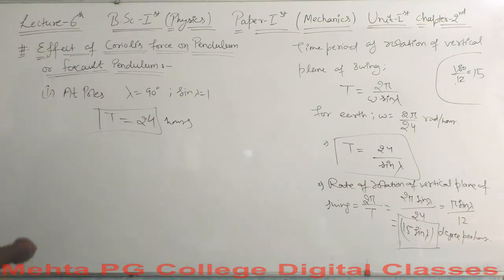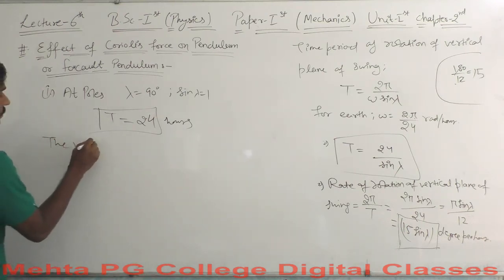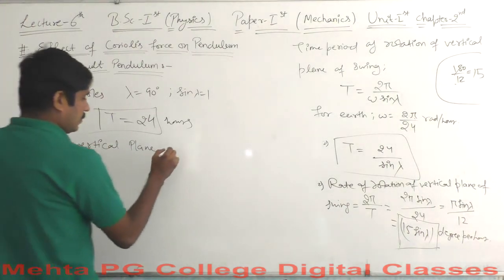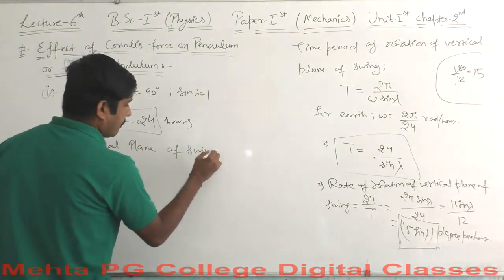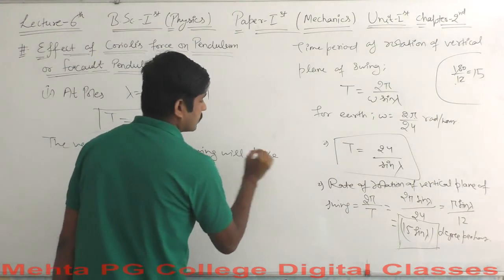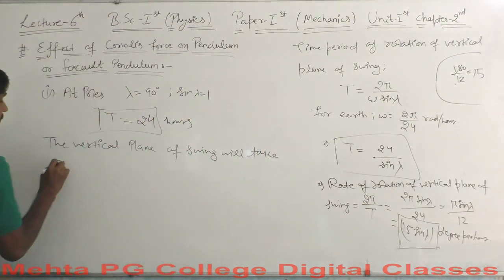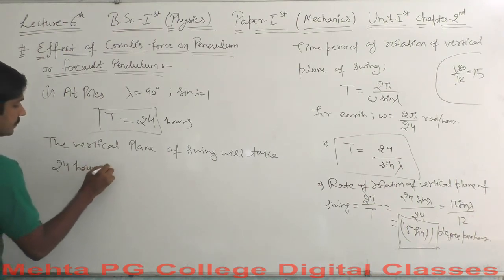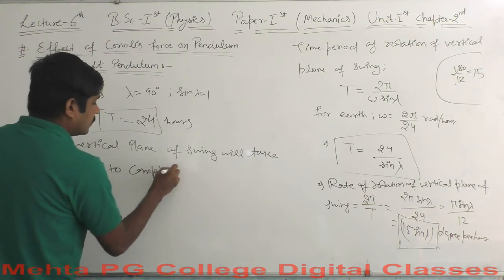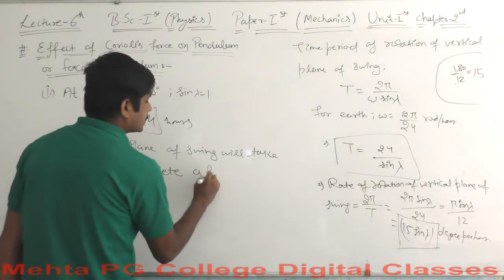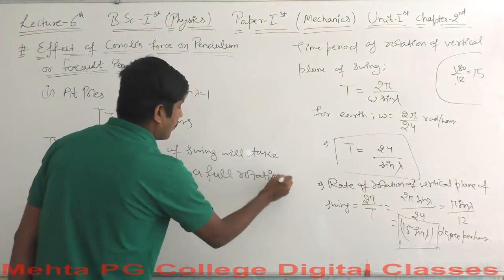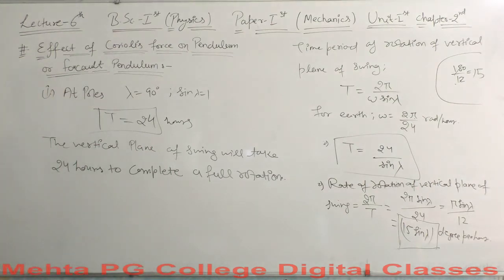This means that the vertical plane of swing will take 24 hours to complete a full rotation. Okay, so this is all that happens here.